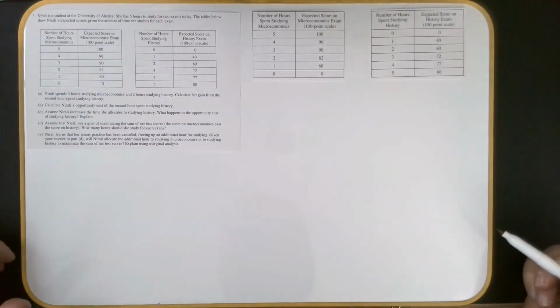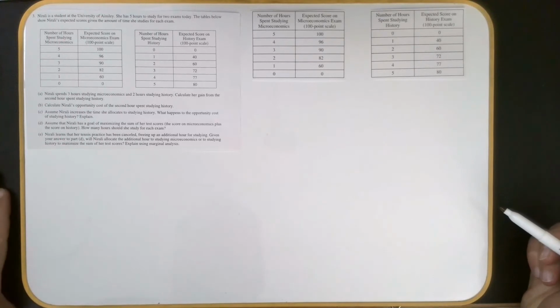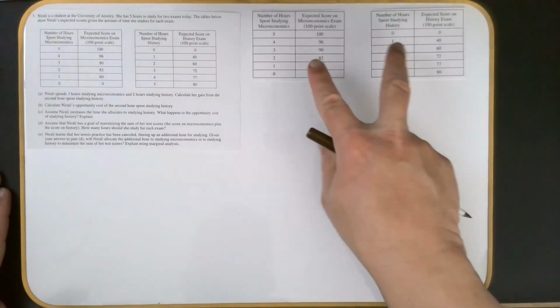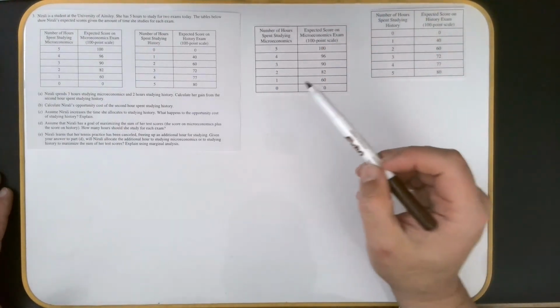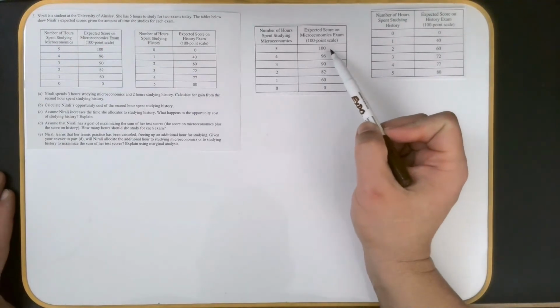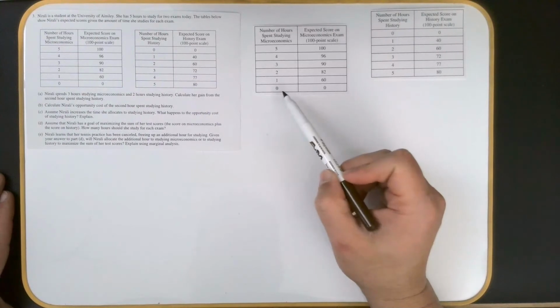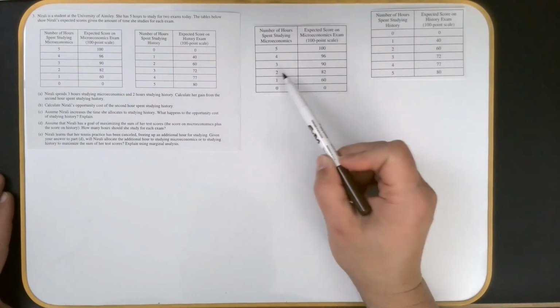It says Nirali is a student at the University of Ainsley. She has 5 hours to study for 2 exams today. The tables below show her expected scores given the amount of time she studies. So these tables I have over here, we'll look at them a little larger. This is for micro. If she were able to commit a full 5 hours, she could ace the exam. Down to if she doesn't study at all, she gets a 0 apparently. She doesn't know anything. It takes an hour just to get a 60. And then you can see, as she studies more, her grade's going up.